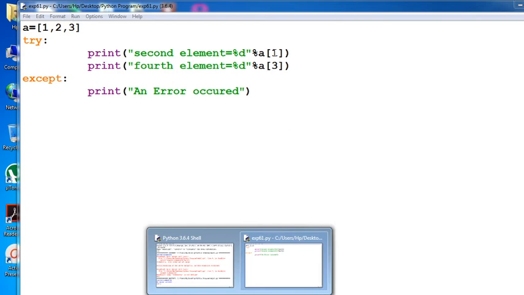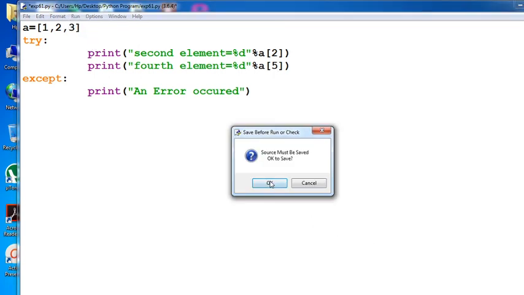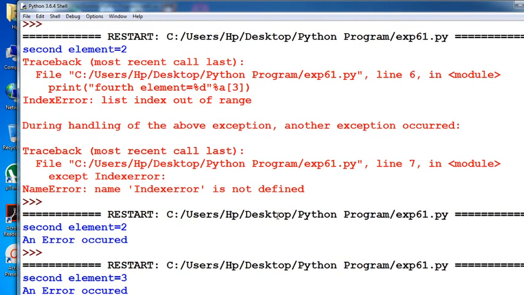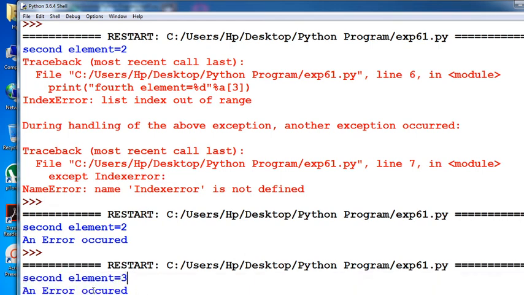See, again we will change that value. Suppose a[2] is assigned here and here we assign 5. That means here it again displays the output from actually a[2]. Let me display the value of b, that is a 3. And again for that particular element, the fourth element value 5, it displays that error. Again we go to options, run, and run that particular file. See here, the second element is displayed, that is a 3, and the error. See here at the bottom line, that is the second element, that is a 3, and the error occurs.